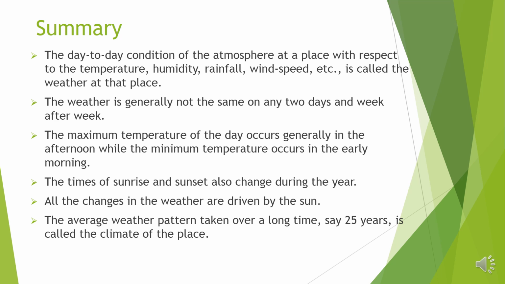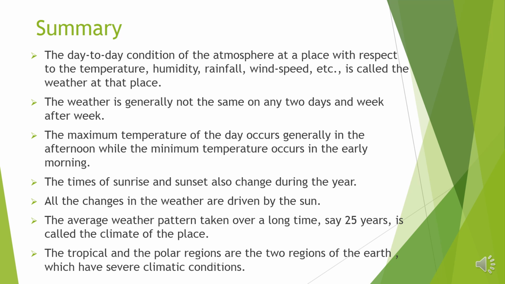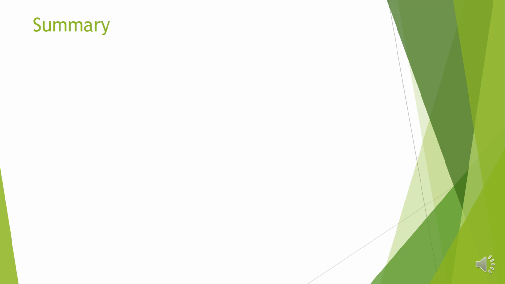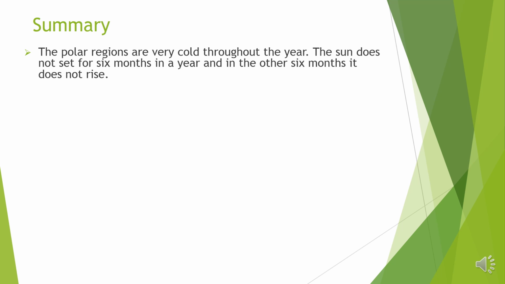The average weather pattern taken over a long time, say 25 years, is called the climate of the place. The tropical and the polar regions are the two regions of the earth which have severe climatic conditions. The polar regions are very cold throughout the year. The sun does not set for 6 months in a year, and in the other 6 months it does not rise.